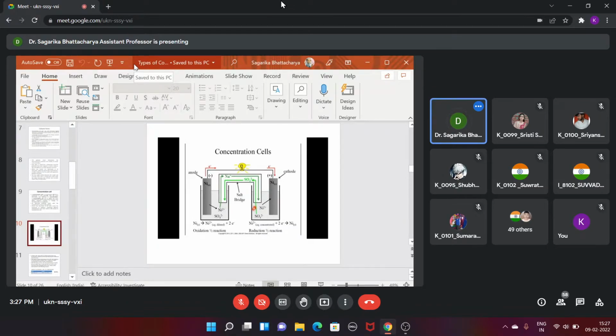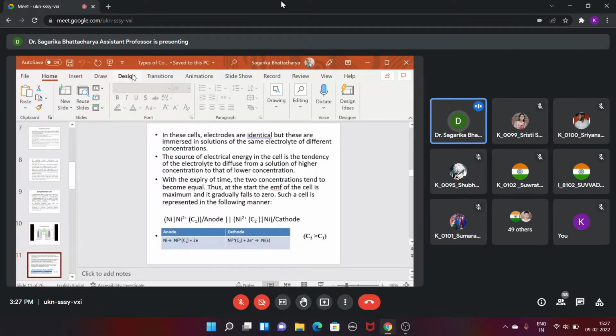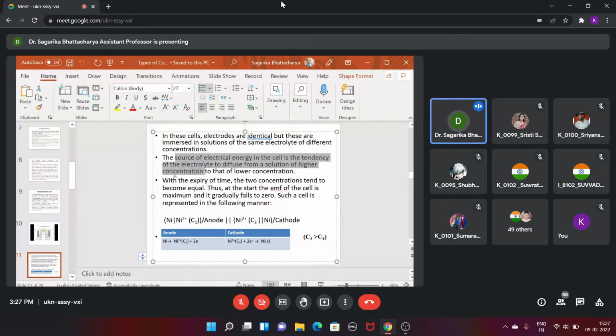So in the next slide we can see here the source of the electrical energy in the cell is the tendency of the electrolyte to diffuse from a solution at the higher concentration to lower concentration, until the concentrations are expected to be equal here. Okay, let me see the next slide.